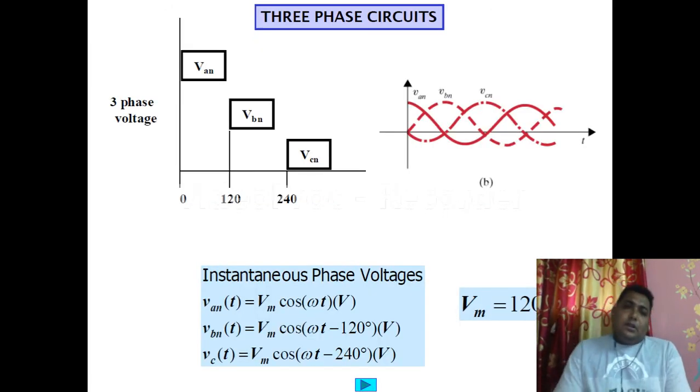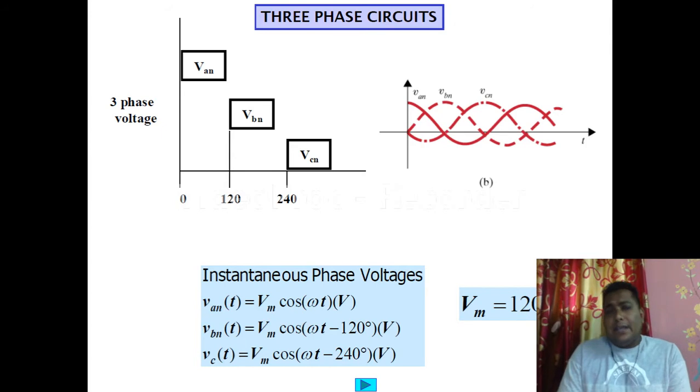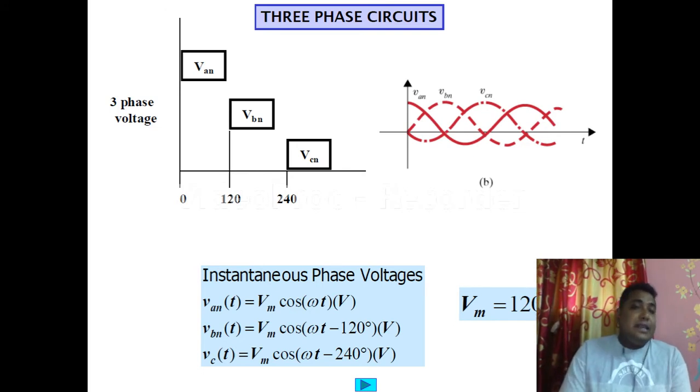Basically, three-phase system means, as the name implies, that there are three phases we are considering. In our domestic purpose at home, usually we see a single-phase connection. Single phase means there is a phase and there is a neutral line. For a single-phase line we need two wires.